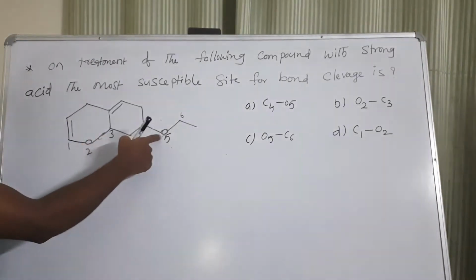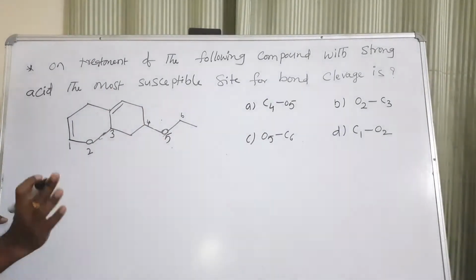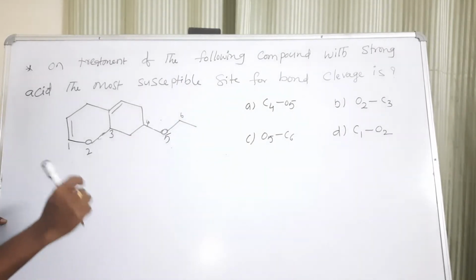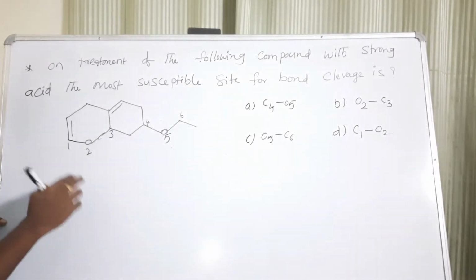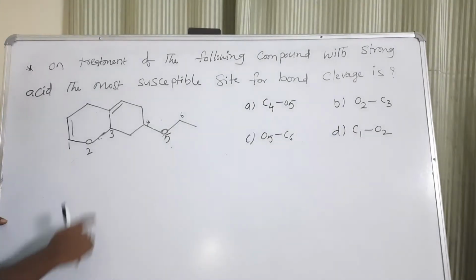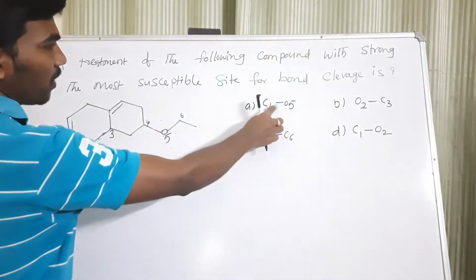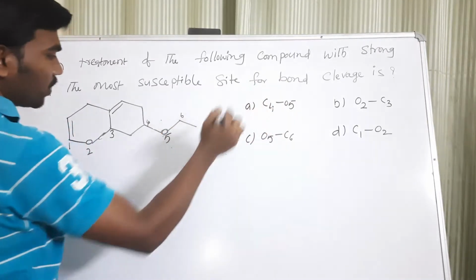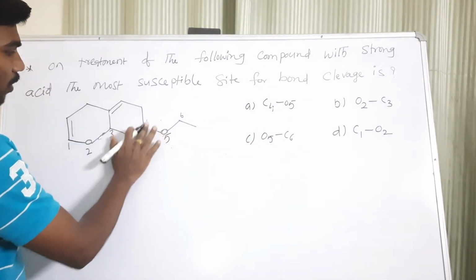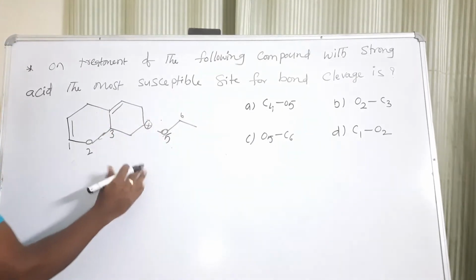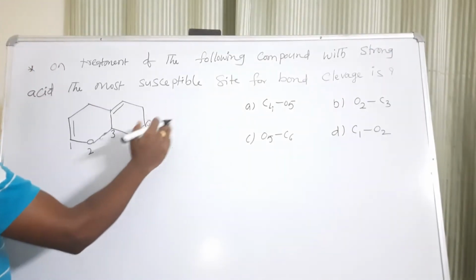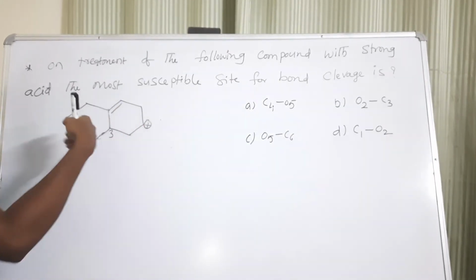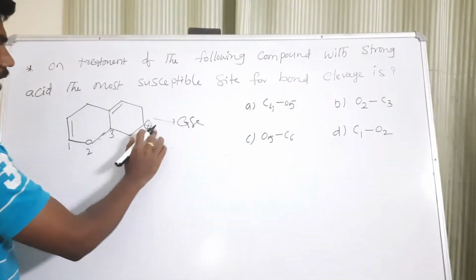When ether is reacting with acid, a carbocation is the intermediate. When ethers react with acids, a carbocation intermediate will form, so you have to check carbocation stability. For example, I am taking the C4-O5 bond as going to cleave. If the C4-O5 bond cleaves, in such case this carbocation will form. Will this carbocation be stabilized? Case 1, here the carbocation will form.